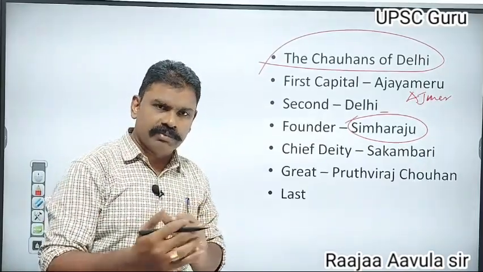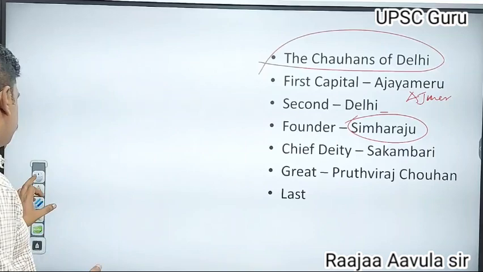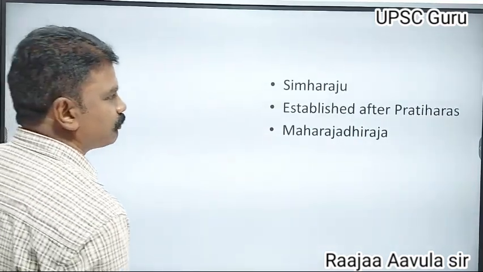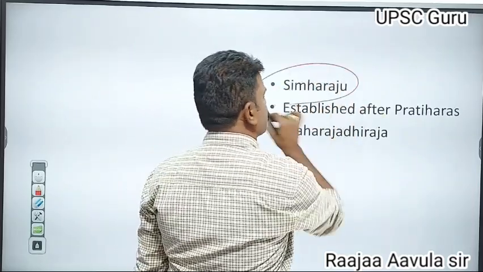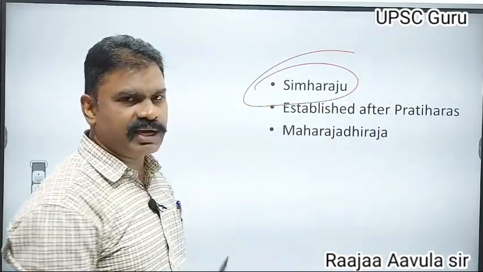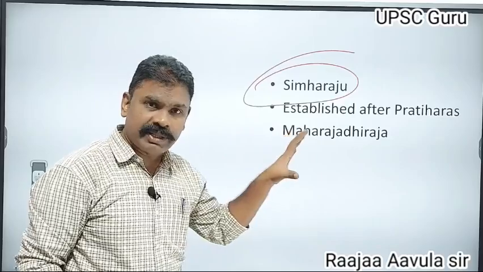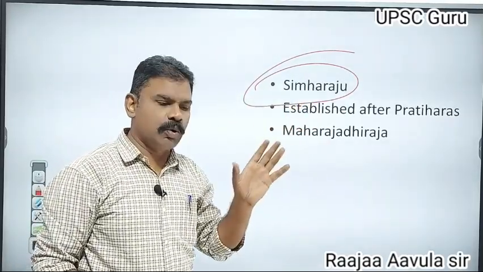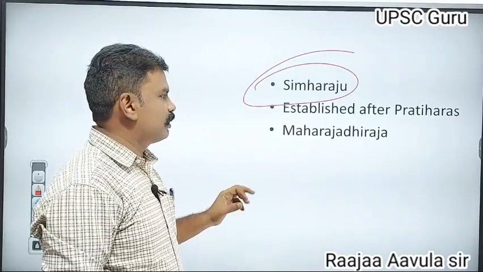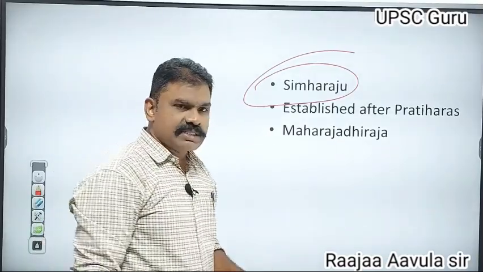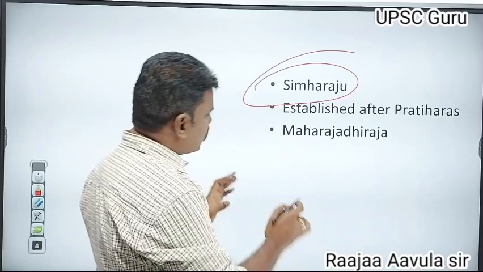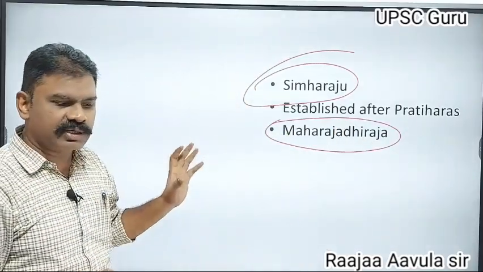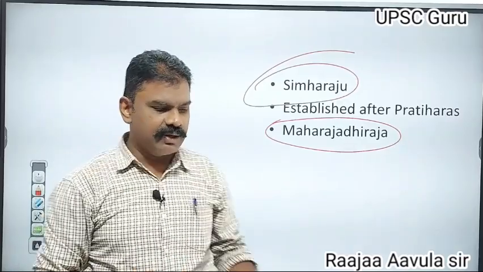We will discuss some important Chauhan kings of this period. Like Simharaju, he was the founder. Simharaju established the kingdom after the Pratiharas, on the ruins of the Pratihara kingdom. He was called Maharajadhiraja. Simharaju got the title Maharajadhiraja.